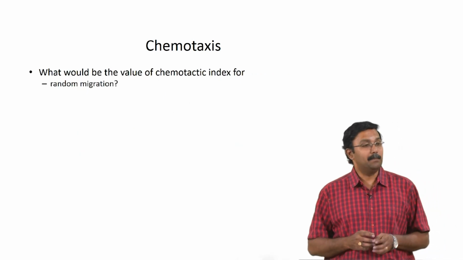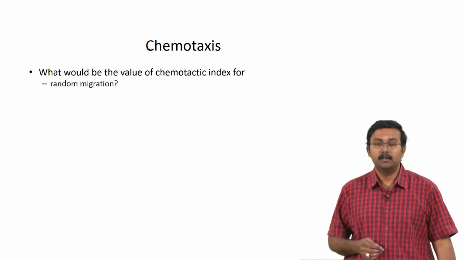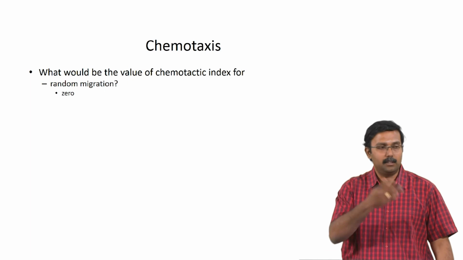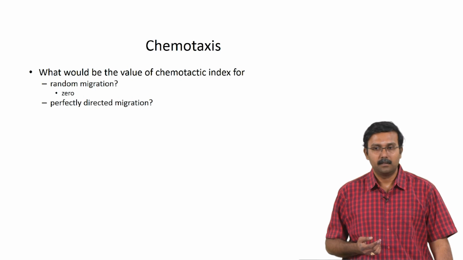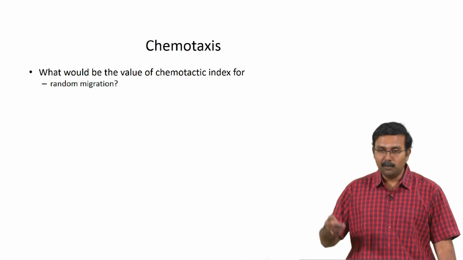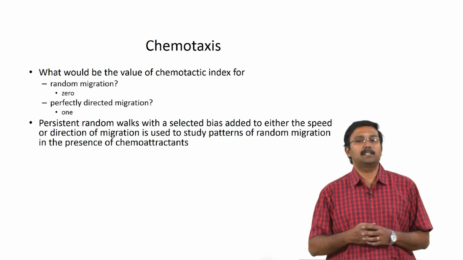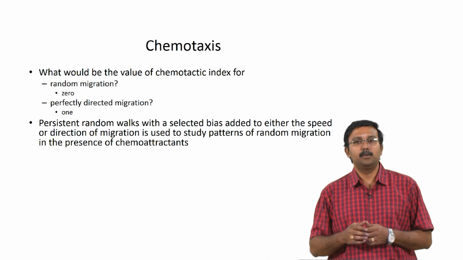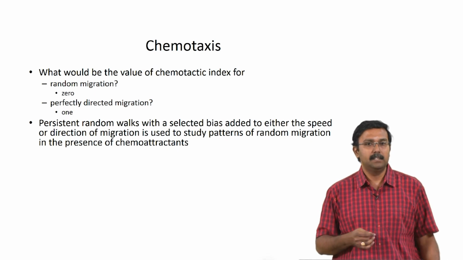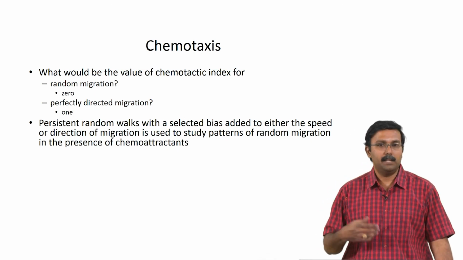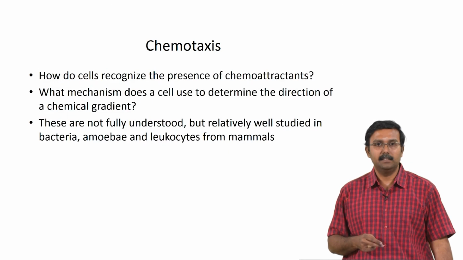So, what do you think would be the chemotactic index for random migration? There is no real attraction, so it will keep moving all over the place. For a perfectly directed migration, it is 1, because your d will be equal to L path, right. Persistent random walks with selected bias added to either the speed or the direction can be useful for studying the patterns of random migration in the presence of chemoattractants. That would be the directed migration, and simulations have actually been done to understand this.